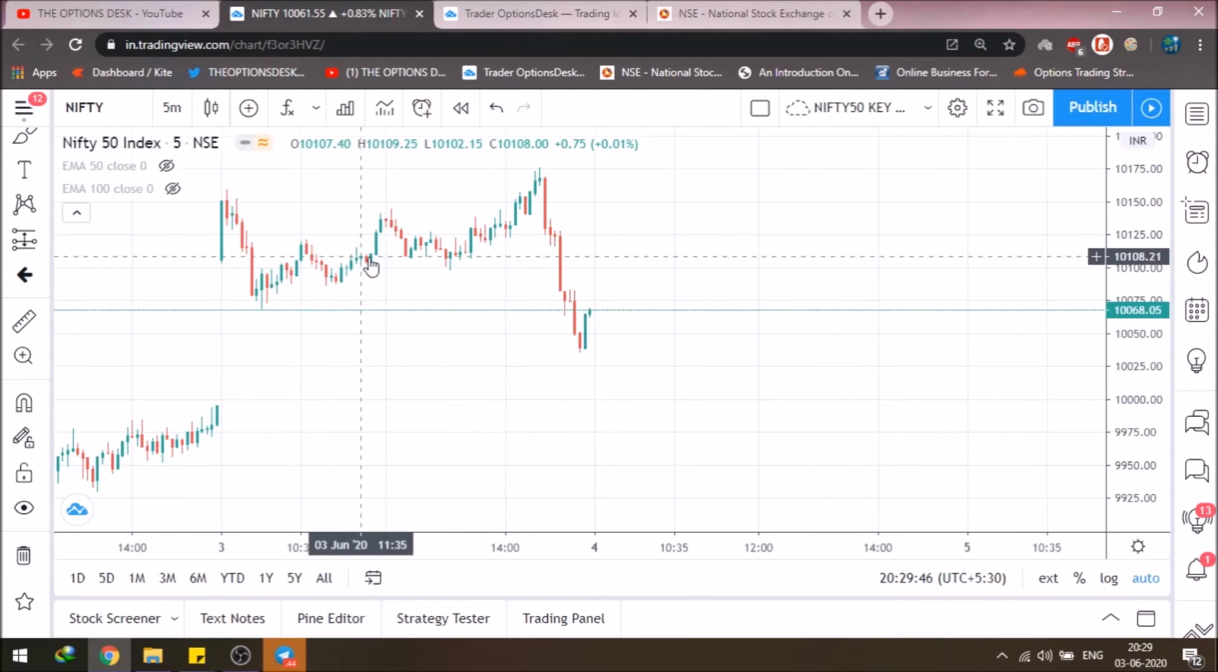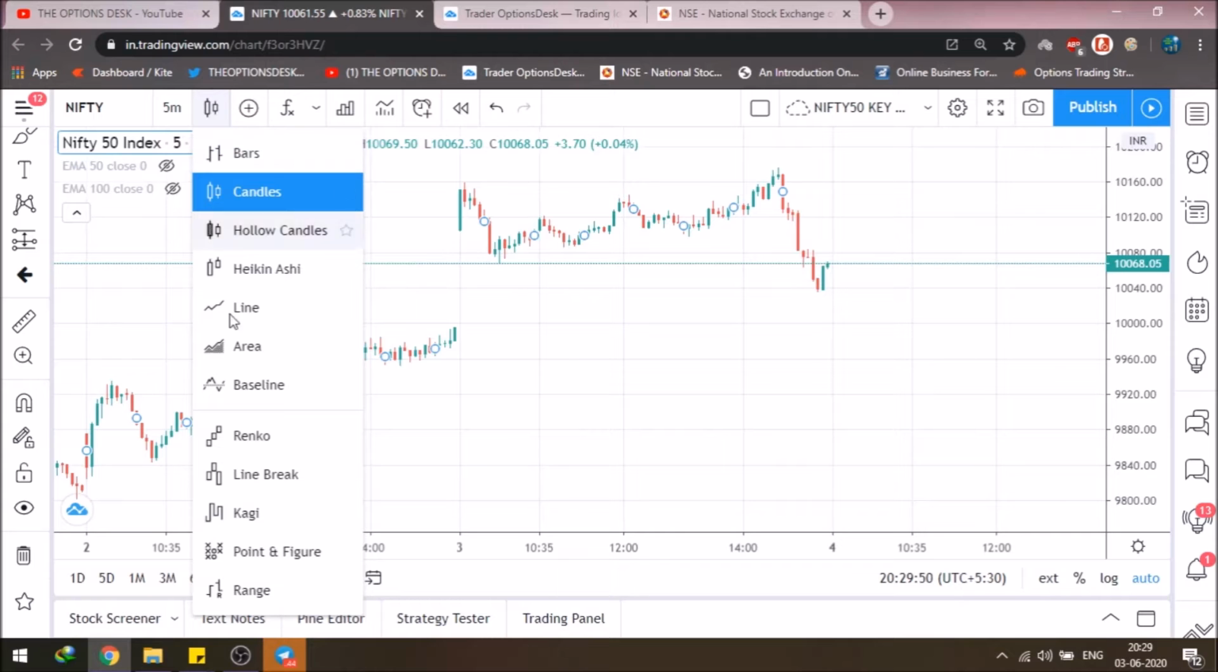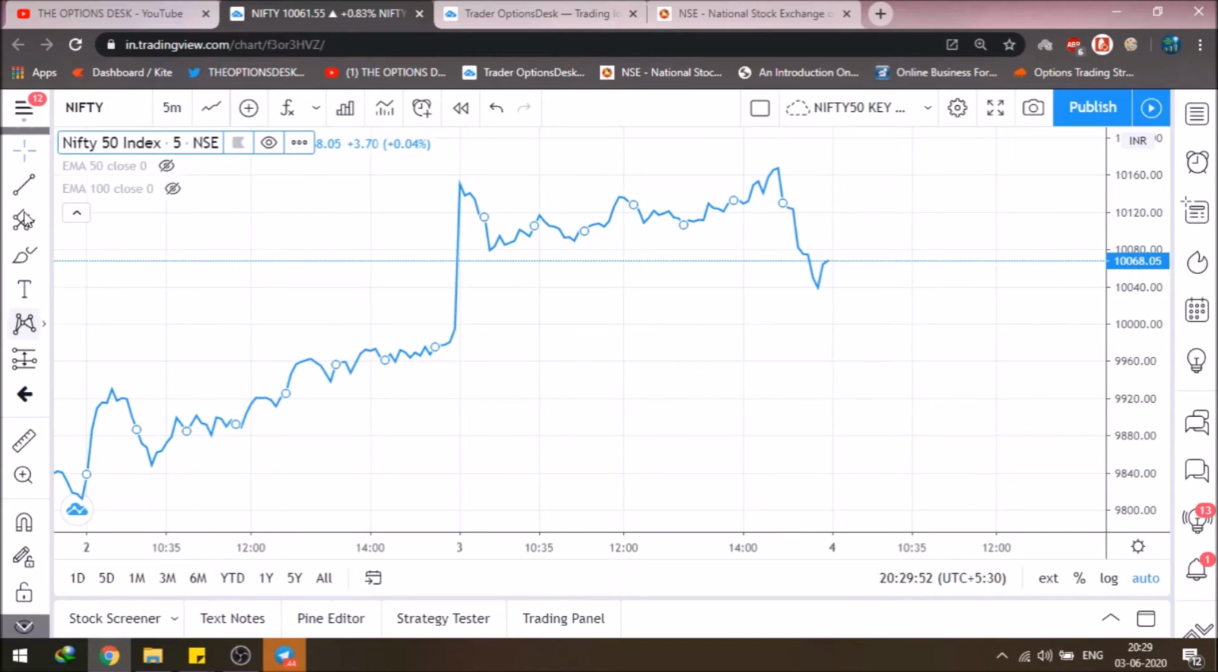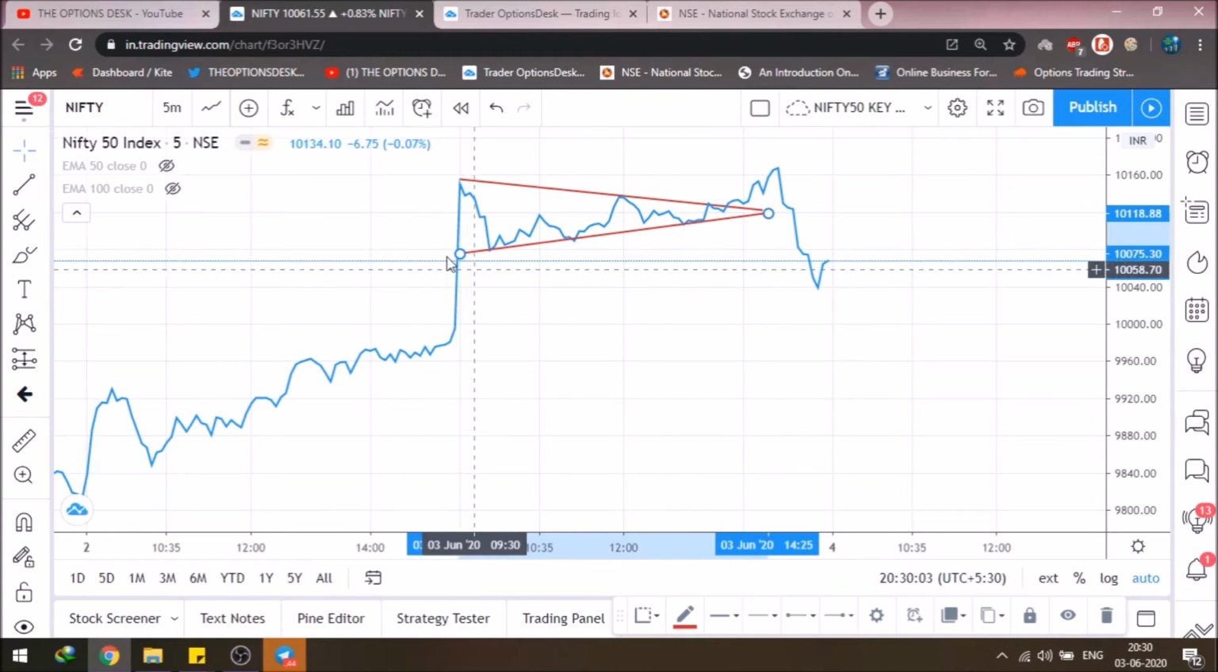Firstly, as you can see, this is a flag pattern. You cannot see this, sorry. Let's shift it to the candlestick chart, and now let me draw it. First here, here. I just provided this on my Telegram channel.